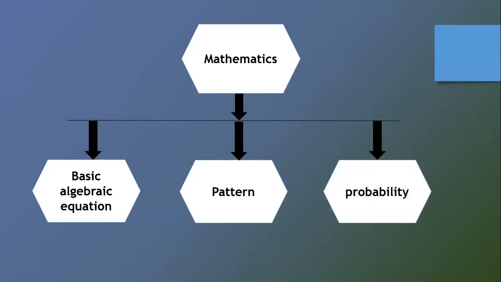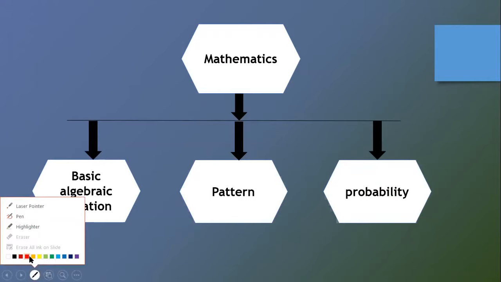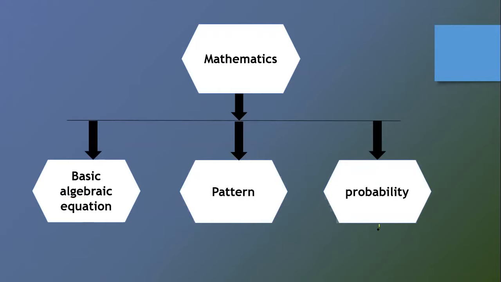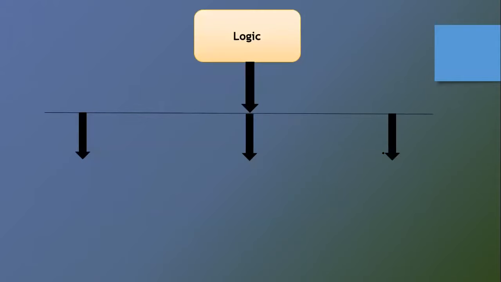So in maths, you have basic algebraic equations, pattern type questions, and probability. Even probability questions can be included in the basic algebraic equation part, because they can be converted into very simple equations, and then you can find the answer.